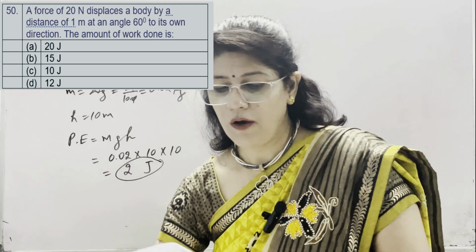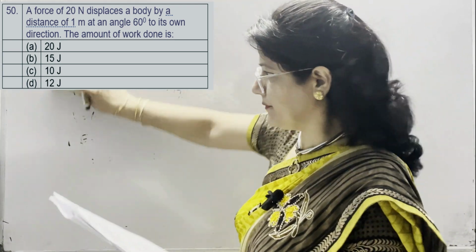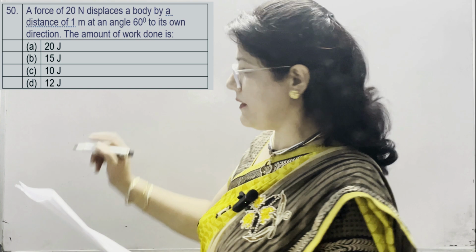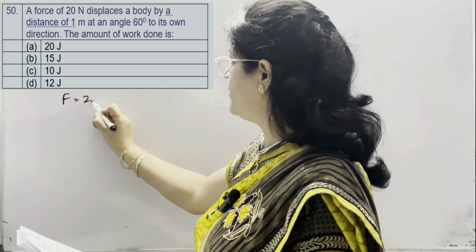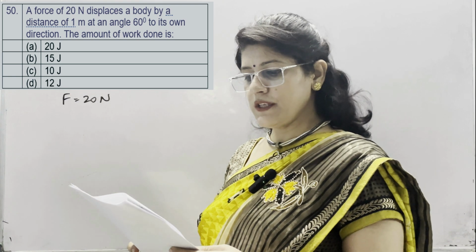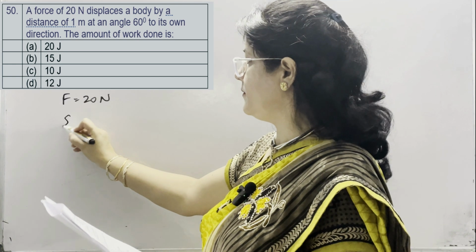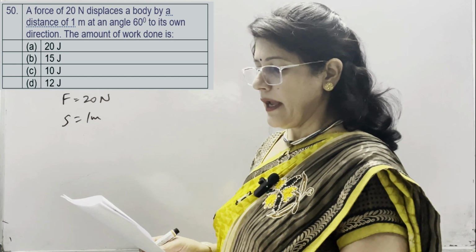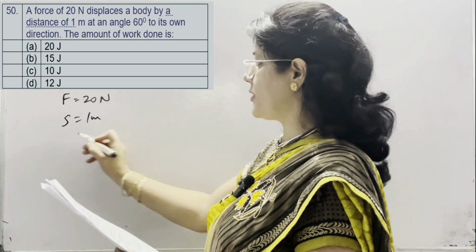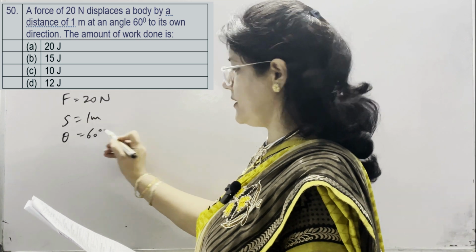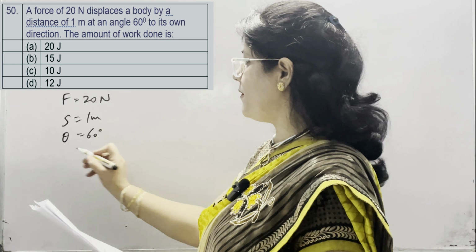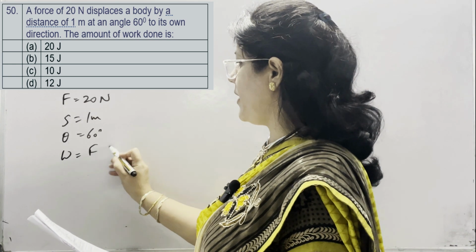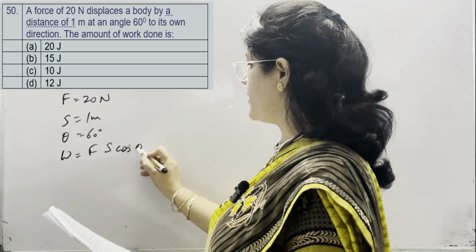Last, question 50. A force of 20 Newton. Force is given as 20 Newton. Displaces a body by a distance of 1 meter at an angle of 60 degree in its own direction, theta is given as 60 degree. The amount of work done. Work is equal to F s cos theta.